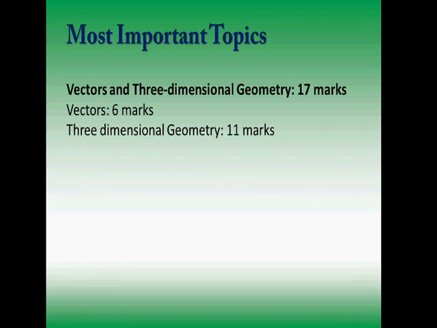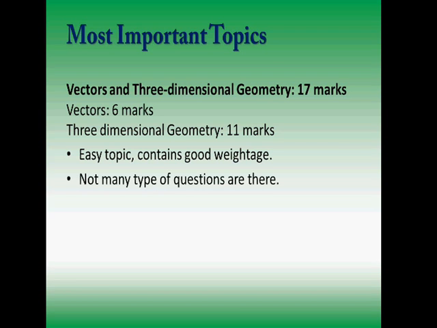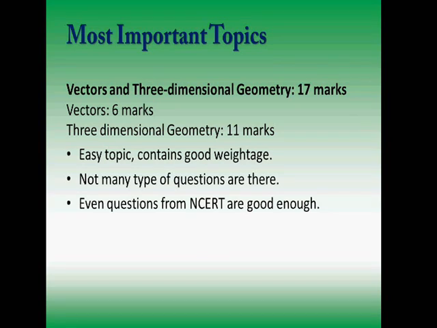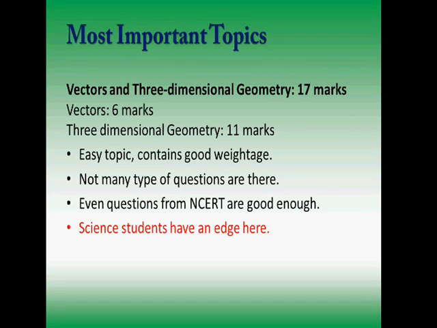Let's move on to the next topic, which is vectors in 3-dimensional geometry. 17 marks, huge weightage. Vectors comprises 6 marks and 3-dimensional geometry 11 marks. The topic is very easy, contains very good weightage as I said. Not many types of questions are there. So even if you practice from NCERT, it is good enough because it contains all types of questions, especially from the 3-dimensional geometry. So if you have good knowledge of all types of questions, you have practiced 1 or 2 from each type, you should be able to grab these 17 marks very easily.